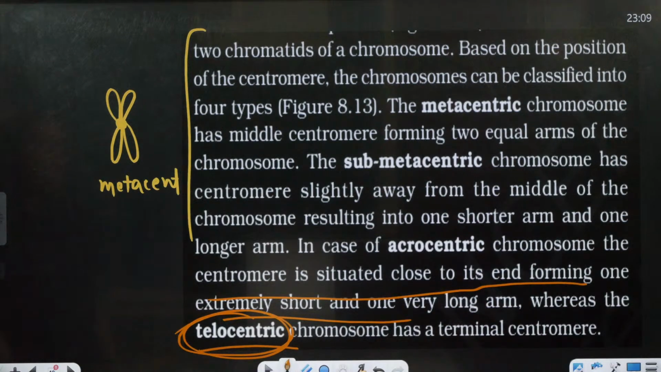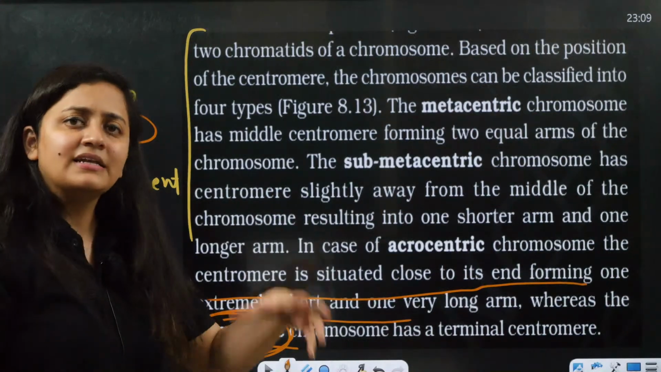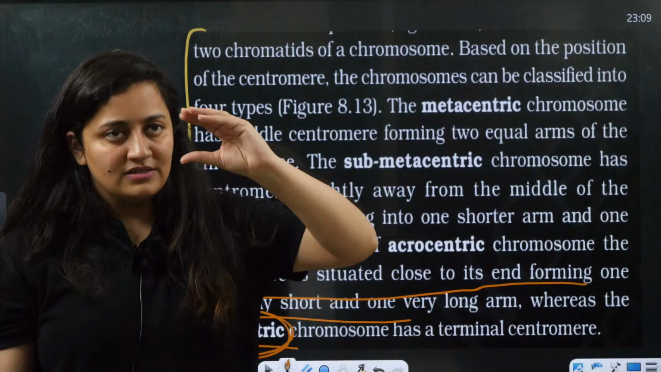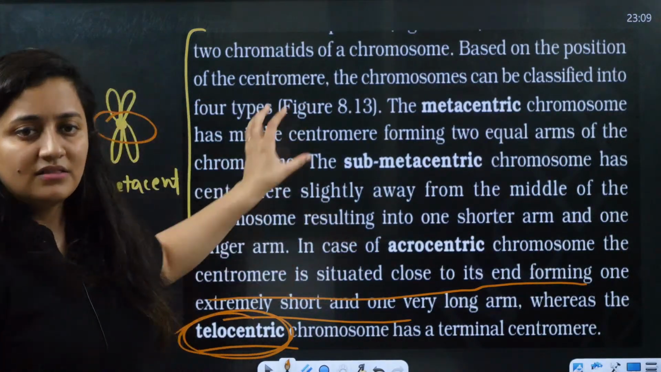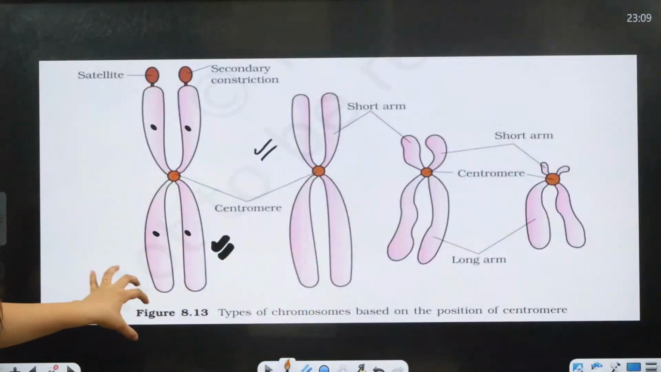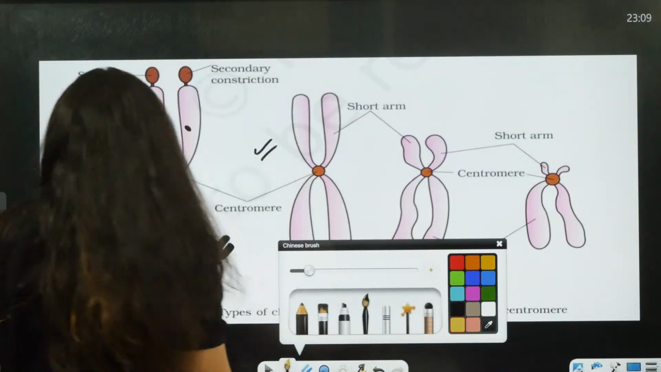On the basis of the position of the centromere, we have metacentric, when the arms are equal. Submetacentric, when the centromere is not in the center but towards one end, though the difference is not that much, you can see here. Then there will be the acrocentric, and finally the telocentric.